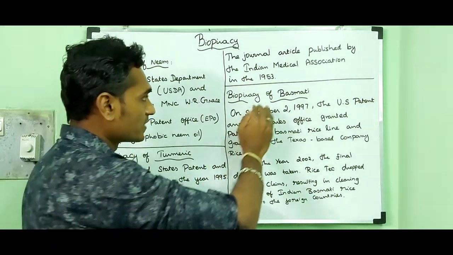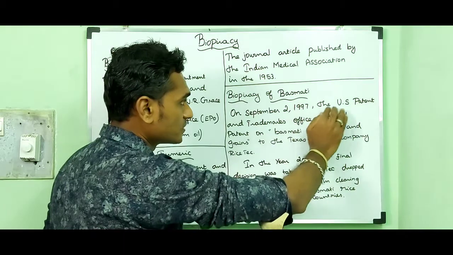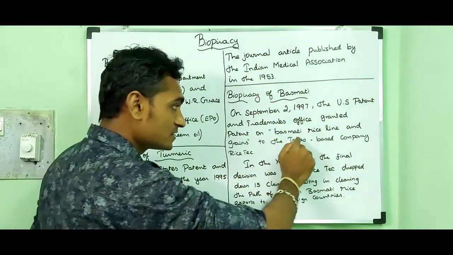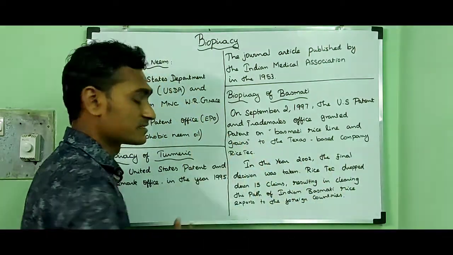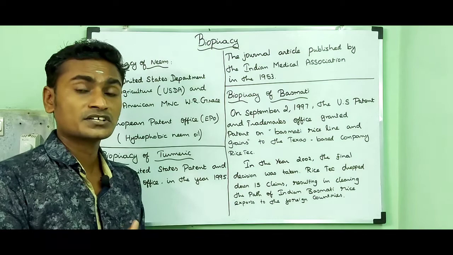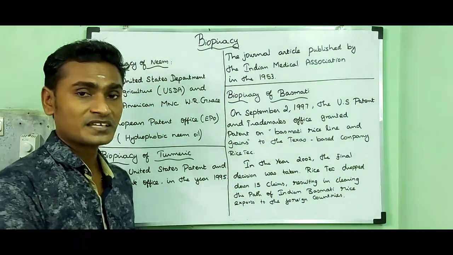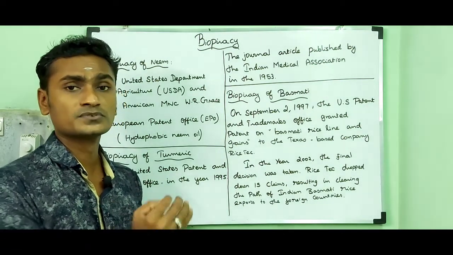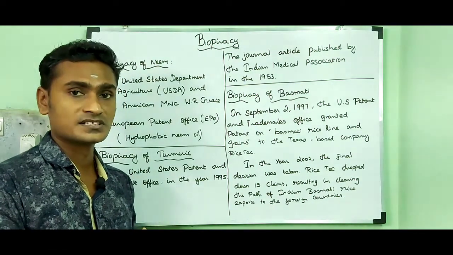Then, biopiracy of basmati. On September 2, 1997, the US Patent and Trademark Office granted a patent on basmati rice lines and grains to the Texas-based company Ricetech. This broad patent gave several rights to the company. India appealed to the US and took the matter to the WTO, the World Trade Organization.